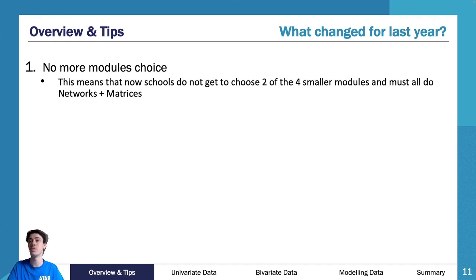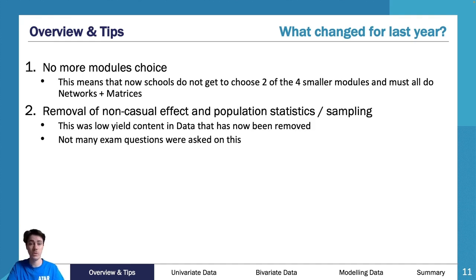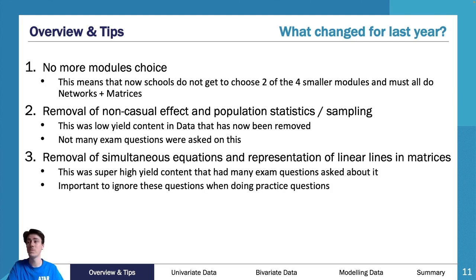So there was no more modules choice, which you've already discussed. There was removal of non-causation effect and population statistics. So if you see things about population statistics and you're a bit confused what's going on, don't worry, that's been removed. There was removal of simultaneous equations in matrices. Again, we're not going to cover that today, but that was a massive part of matrices. So you'll find whenever you do older exams and you do matrices that there's a fair amount of effort put into simultaneous equations and representation of linear lines, and you'll be like, oh, I have no idea what's going on. Don't worry, it's been removed, but it was super high yield content in the past, so it will commonly come up in old practice exams that you do.